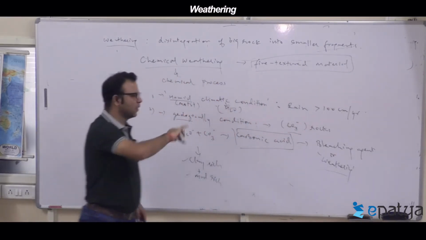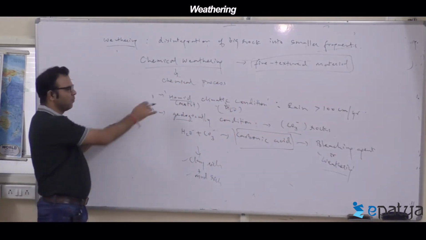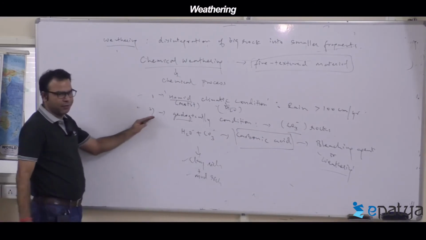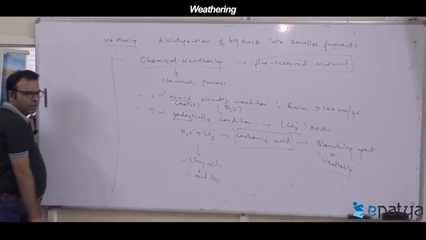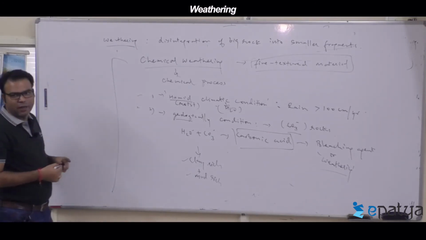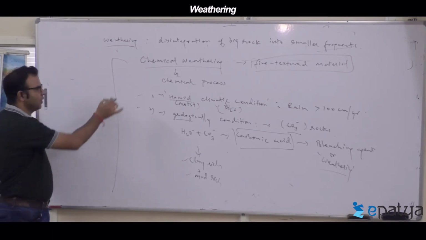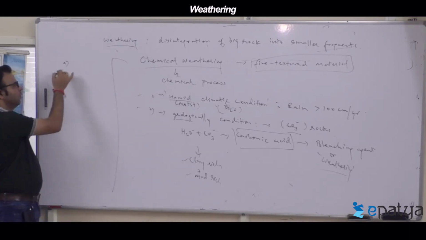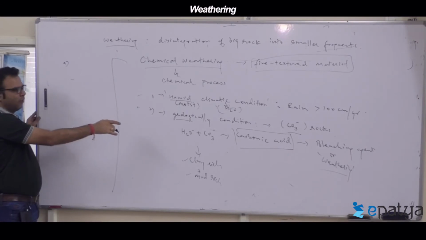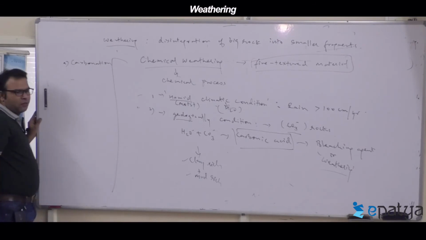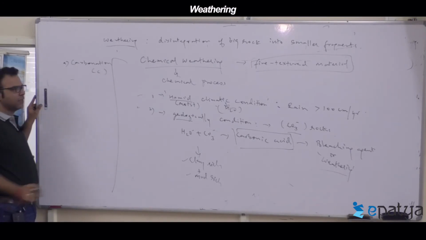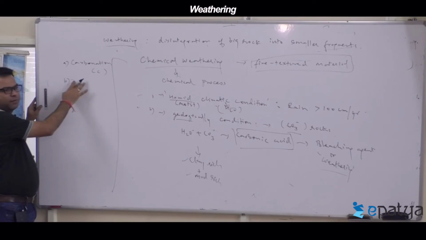Apart from this, this is the most active process chemically. What are the different chemical reactions that are part of this weathering? I am giving the sub-processes. First is carbonation, the reaction with carbon.